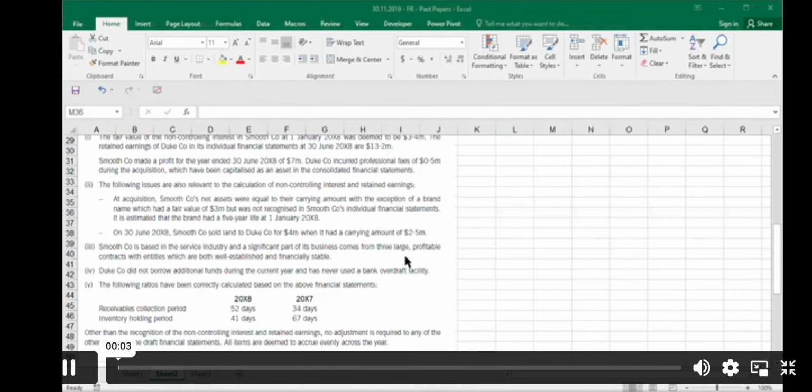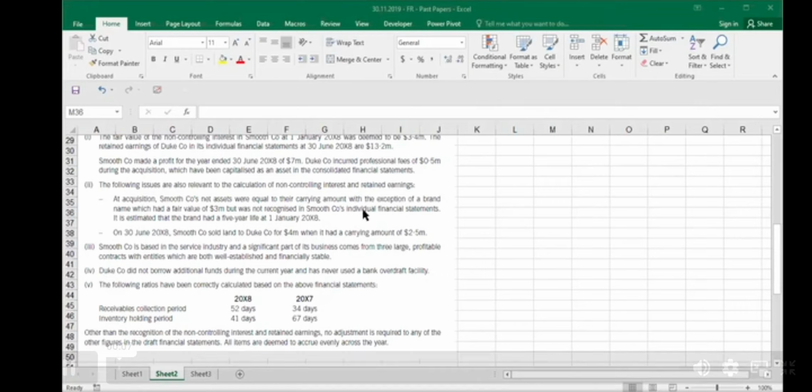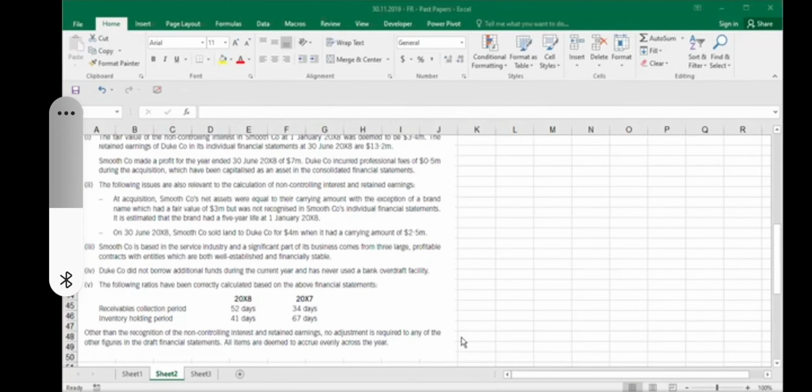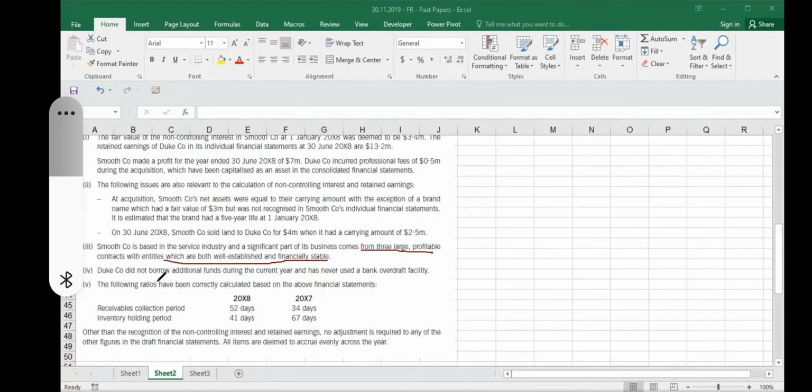Yes, sir. So they are not only telling you about the nature of business of the Smooth company, but they're also telling you about its customers, 3 large customers. So there is going to be some comment on this note. Okay, Duke did not borrow additional funds during the current year. So this is also something important, that it did not borrow any funds. So there was no change in the gearing.